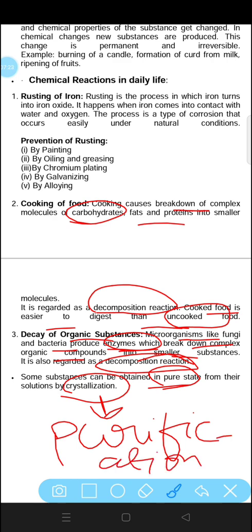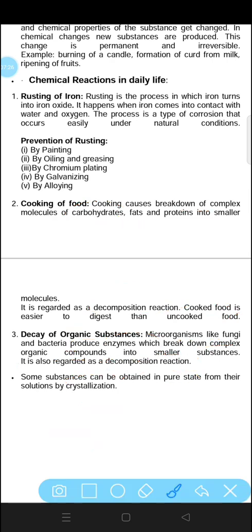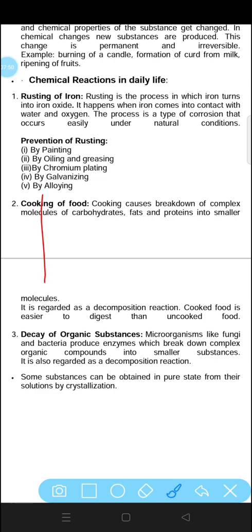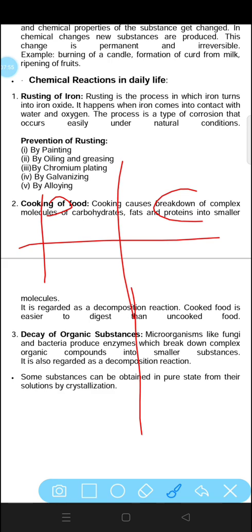So in this chapter we have studied about chemical and physical changes. Now before ending the video, let us learn some differences between physical and chemical change. In case of physical change, the chemical composition of a substance does not change, while the chemical composition of a substance changes in chemical change. Another difference is that most physical changes are reversible, whereas chemical changes are irreversible.